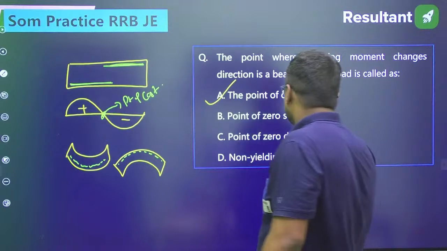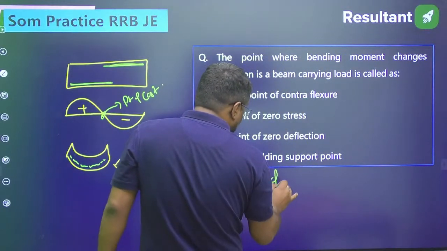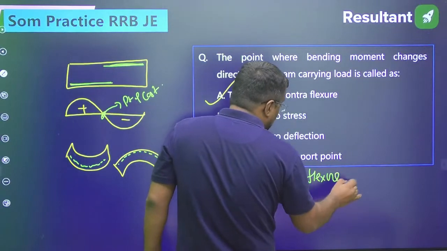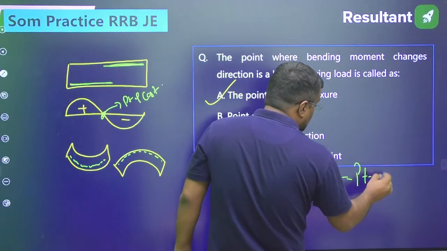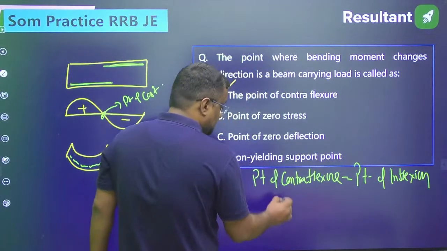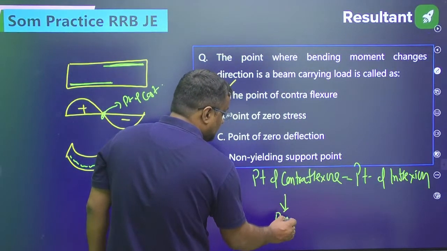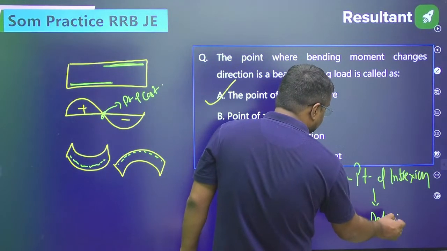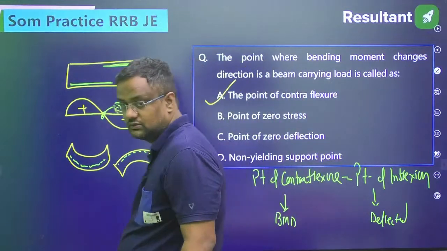Okay, so point of contraflexure and point of inflection are the same, guys, but point of contraflexure is in the BMD and point of inflection is in the deflected curve. Okay.